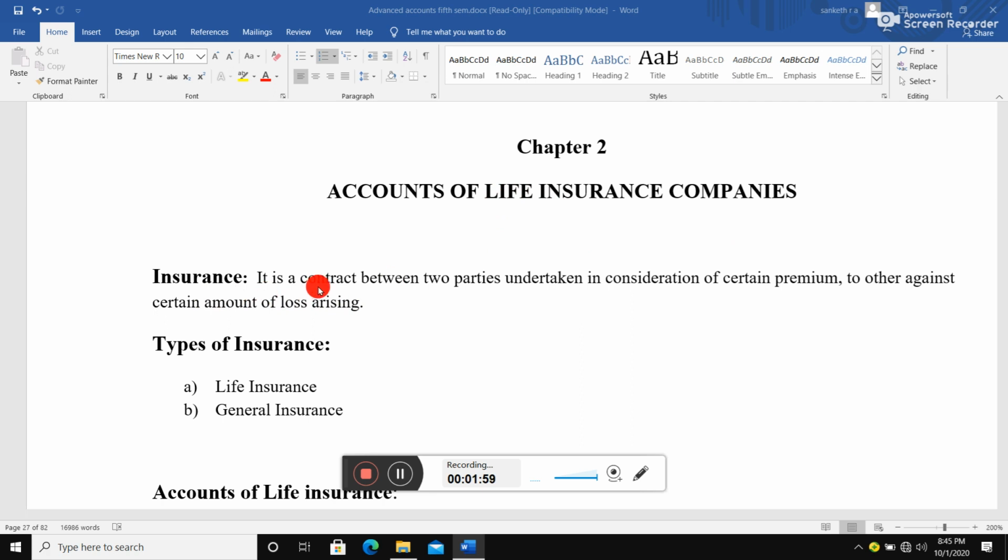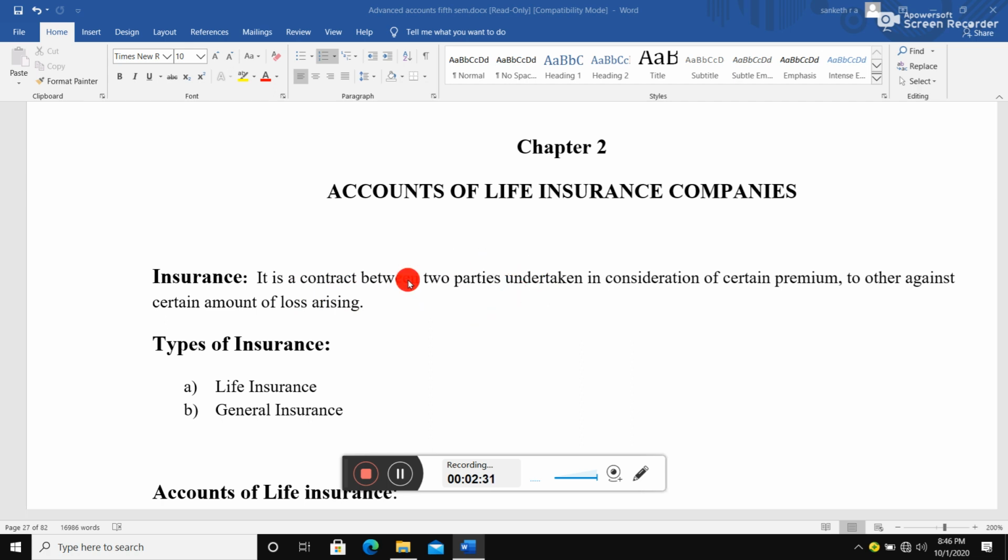You have probably studied this in business studies at PUC level. Insurance is defined as a contract between two parties, undertaken in consideration of a certain premium, against a certain amount of loss arising. Here there is a contract, an agreement, between two parties. One party is the insurer and the other is the insured.